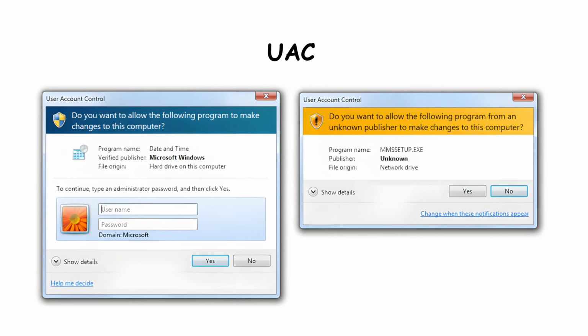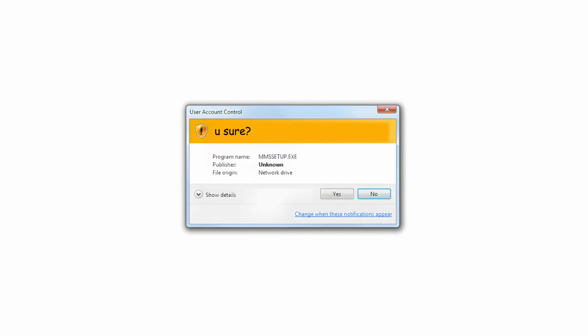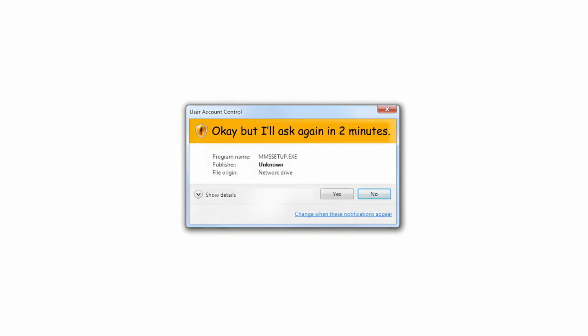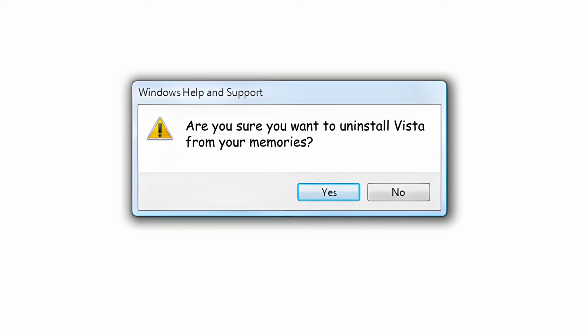And then came UAC, User Account Control, the pop-up that would interrupt you for absolutely everything. You want to open that program? You sure? Really sure? Okay, but I'll ask again in 2 minutes. Drivers were broken, performance was slow, and users instantly wanted to uninstall Vista from their memories.